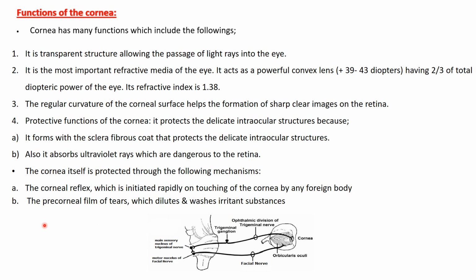It is transparent, it is a great convex lens, and its regular curvature forms a clear image of the object on the retina. It also produces protection to the inner delicate structures of the eye. Also, the cornea itself is protected by the precorneal tear fluid film and the corneal reflex.